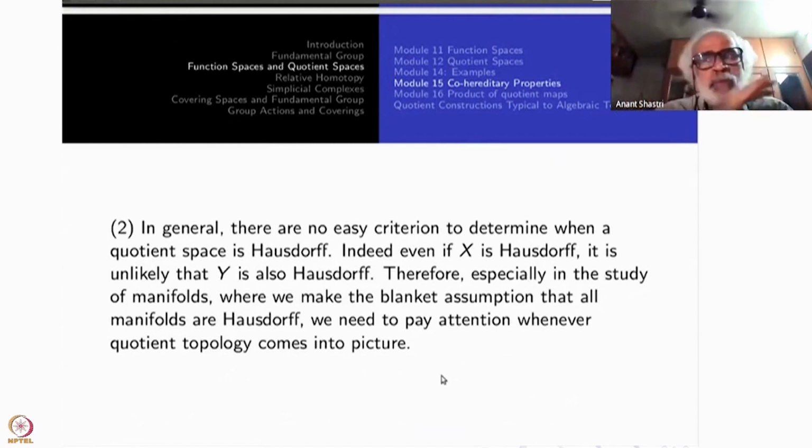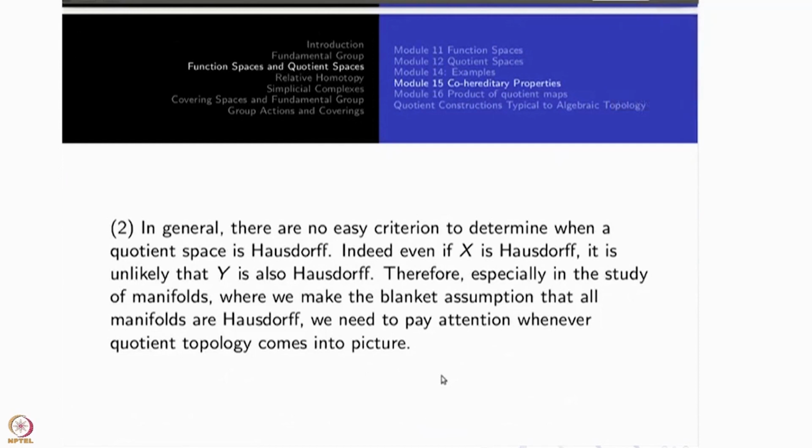A blanket assumption that all manifolds are Hausdorff is used. So when you construct something as a quotient space, you have to verify not only that it is locally Euclidean, you have to verify Hausdorffness also.